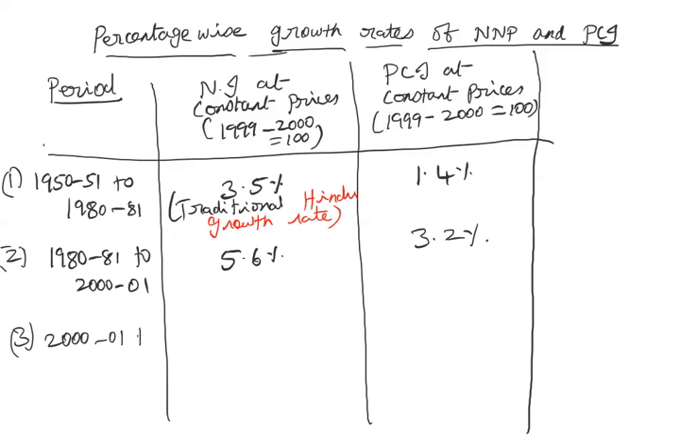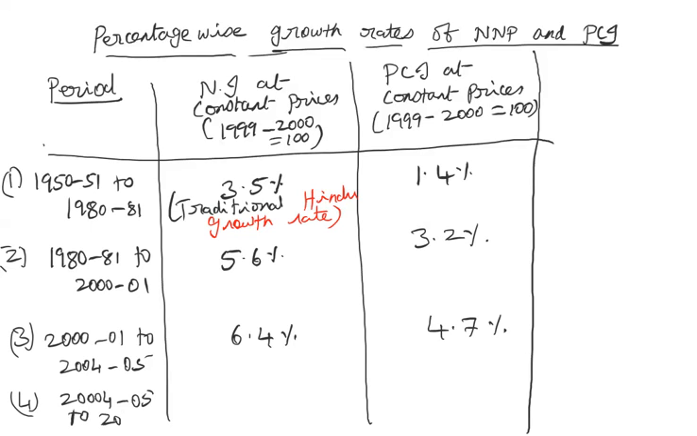Okay. Then the third period, between 2001 to 2004-2005. During this period, on an average, the national income further increased to 6.4% and the per capita income to 4.7%. And next, 2004-2005 to 2013-14. It further increased to 7.3%